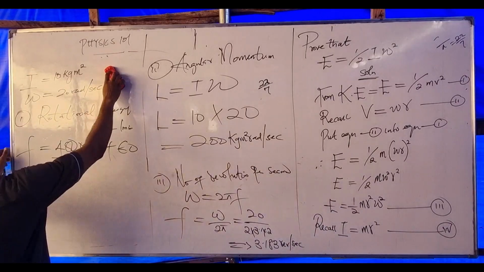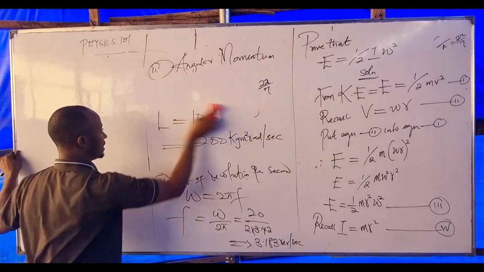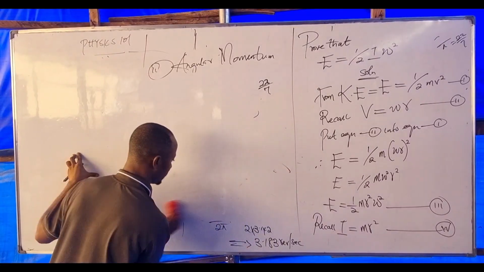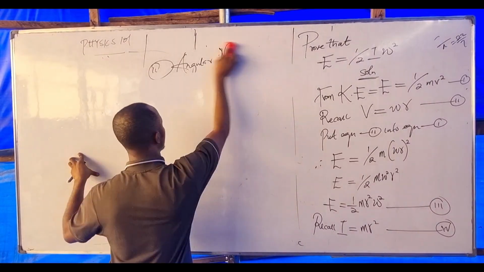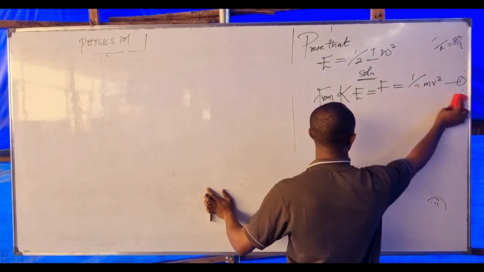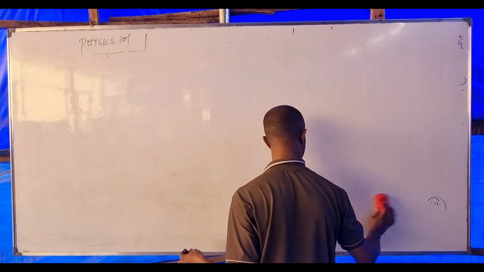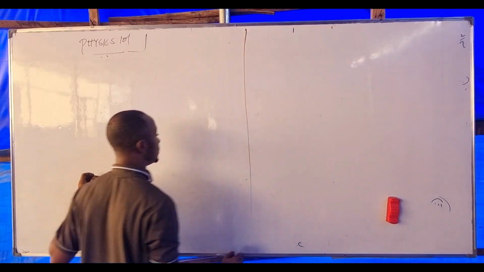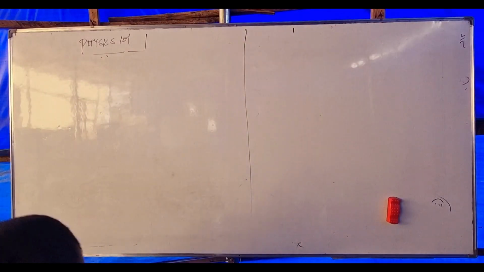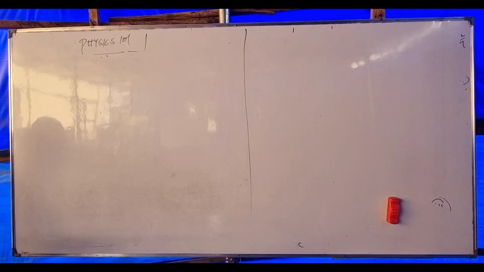Okay, let's solve the question together. The question says: a uniform disk of mass 3 kilogram and radius 12 centimeter rotates at 480 revolutions per minute.